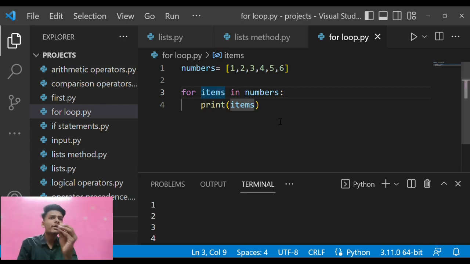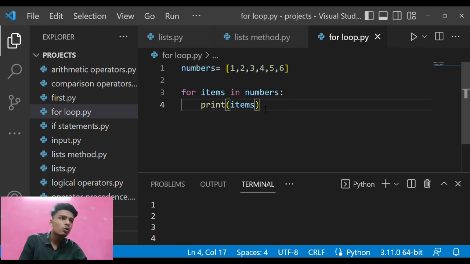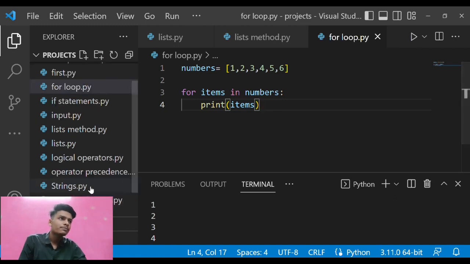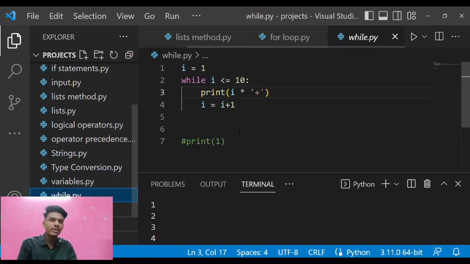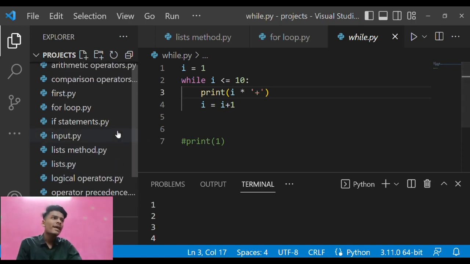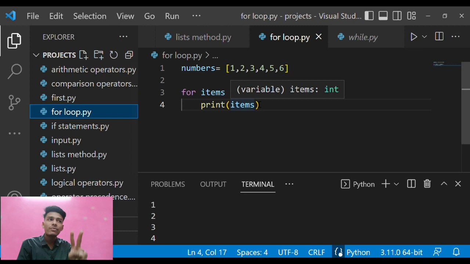Now let us understand a simple difference between for loop and while loop. So here you go. If you see the while loop in our program, it is a little bit complicated. On the other hand, the for loop has just 2 lines of code, and that is the reason why the for loop is very compact and easy to understand compared to the while loop. But in some cases, the while loop is much more effective than the for loop as well. So this was about the for loop. Let us move to the next tutorial.